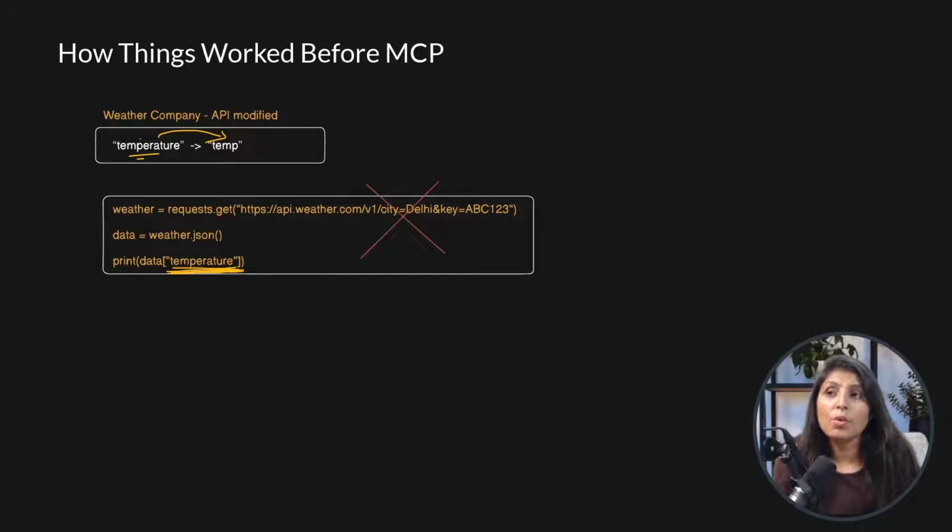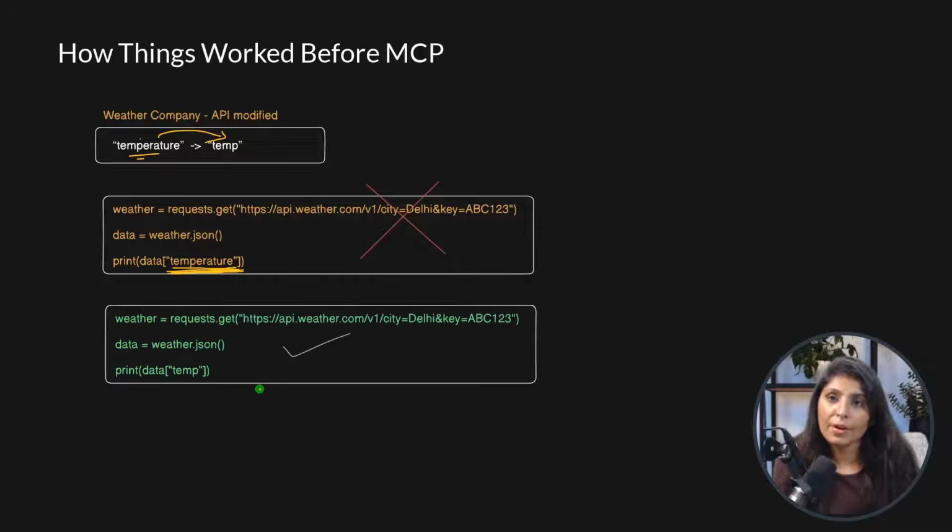To make this code work, to get the data from that modified API, we need to rewrite our code, we need to modify our code. See, over here in this line, I have used the temp variable in place of temperature, and now this code will work and it will give us the output. Now what is the problem in this case? See, whenever the company modifies their API, we need to modify our code, otherwise our code will not work. So this is the problem.